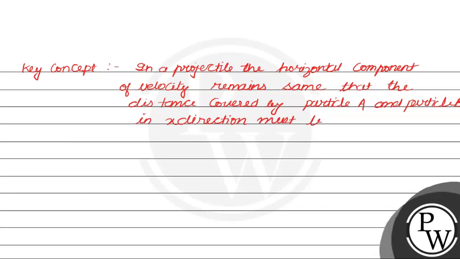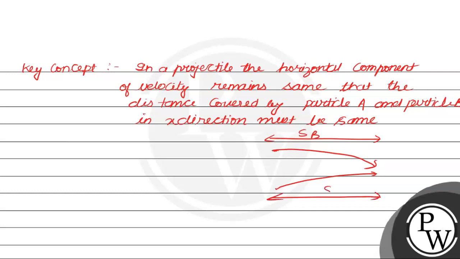must be same. That is students, the distance traveled by particle A was this in x direction, and the distance traveled by particle B, this is the distance traveled by particle B and this is the distance traveled by particle A in x direction. So SA equals SB.